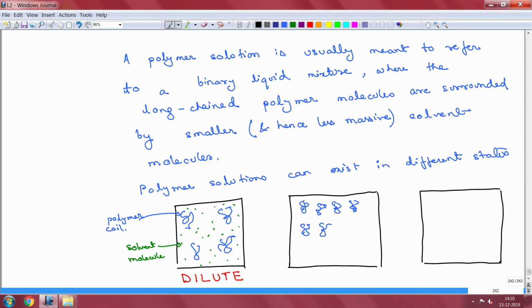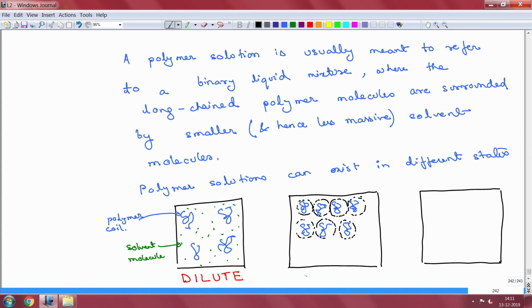And this is such that this polymer coil has a certain volume, and so does the neighboring one, and so does the neighboring one. And this sphere that I am drawing is the effective volume of the coil, and you can see that the effective volume is just such that the coils are not really overlapping, but they are just about to do that. Okay.